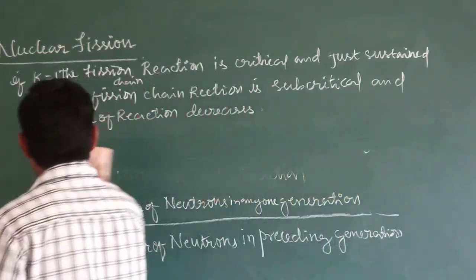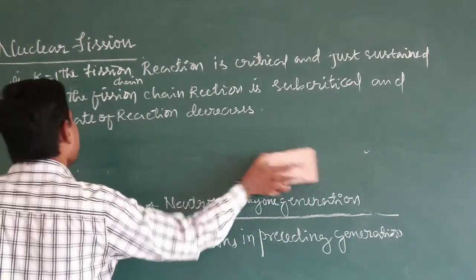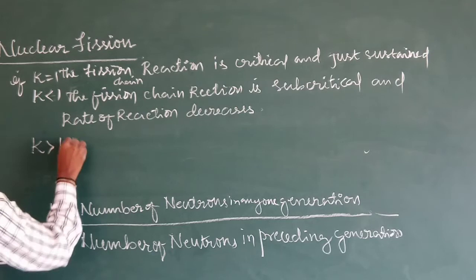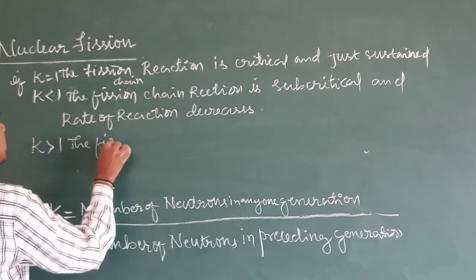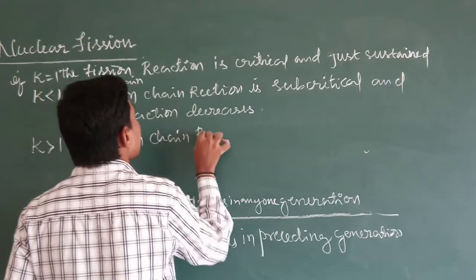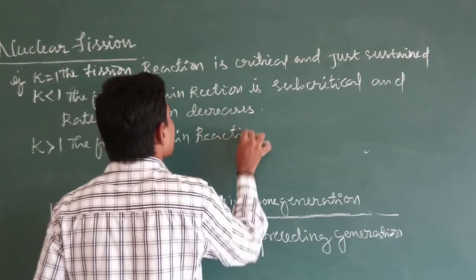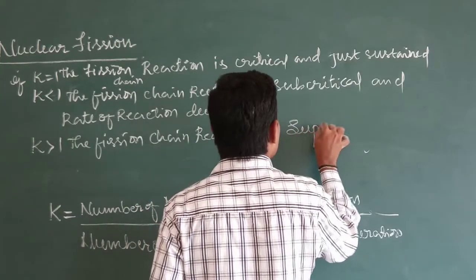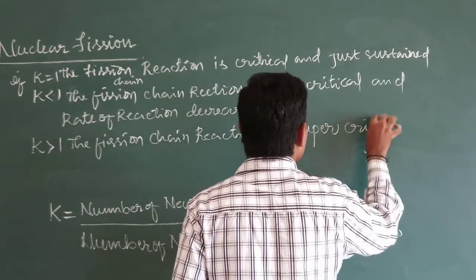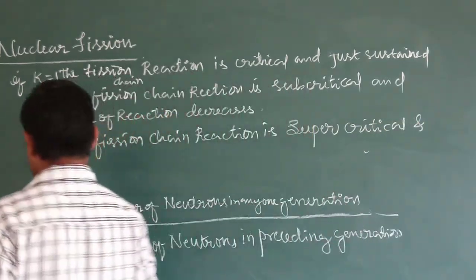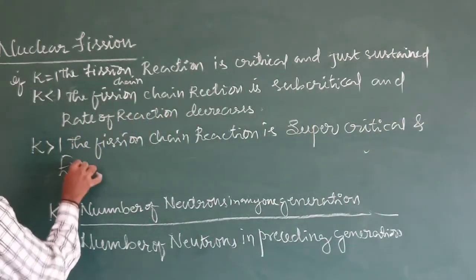Say if this factor is greater than 1, the fission chain reaction is supercritical and exponentially increasing.